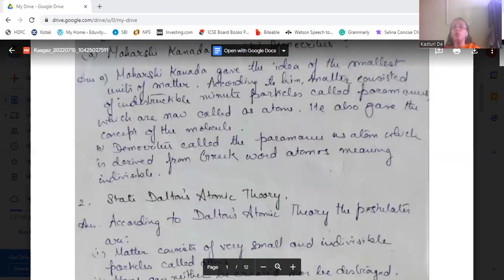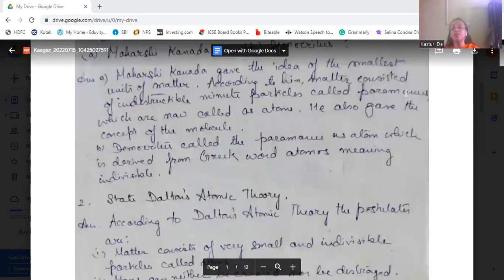Now, Democritus called the paramanus atoms. I told you that the paramanus named by Maharshi Kannada were later known as atoms. These paramanus were named atoms by Democritus, derived from the Greek word atomos, which means indivisible, which cannot be divided.